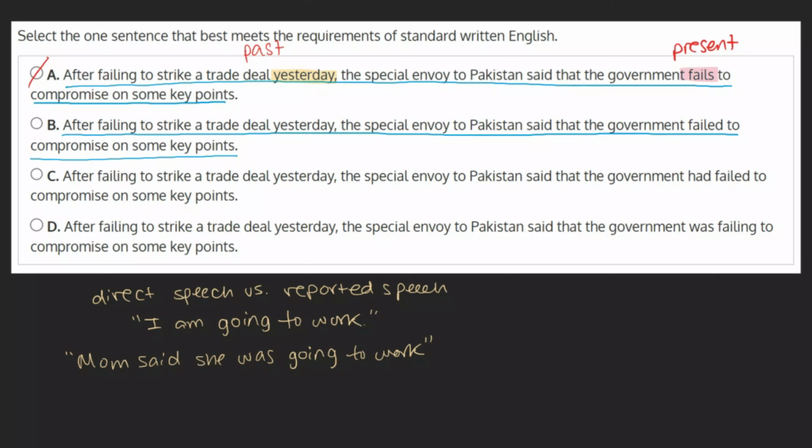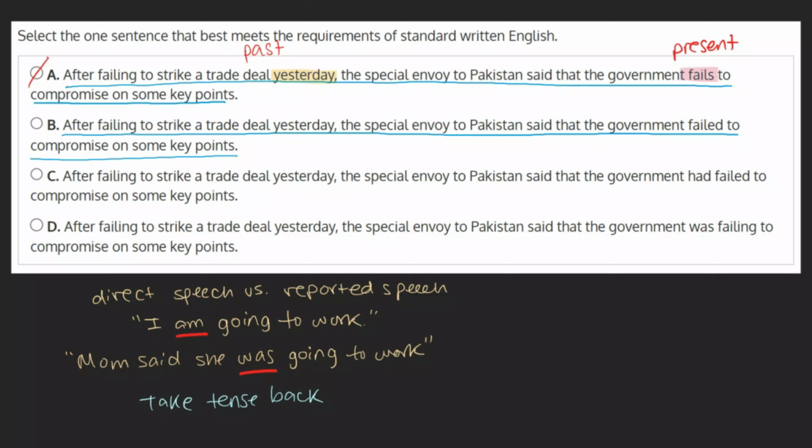You may notice that when transitioning to reported speech, we took the verb back one tense. While your mother said she is going to work, or am in this conjugation, you reported to your sibling that she was going to work. Although there are some exceptions, in general, when using reported speech, we move the verb one tense back from what was used in the direct speech.